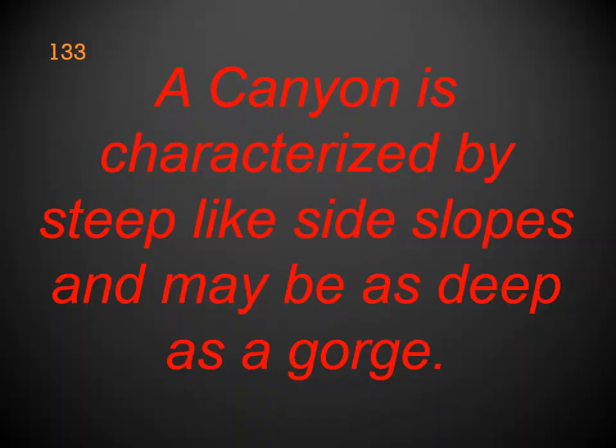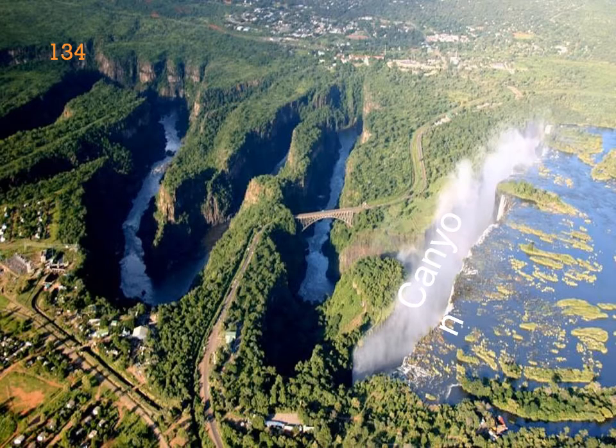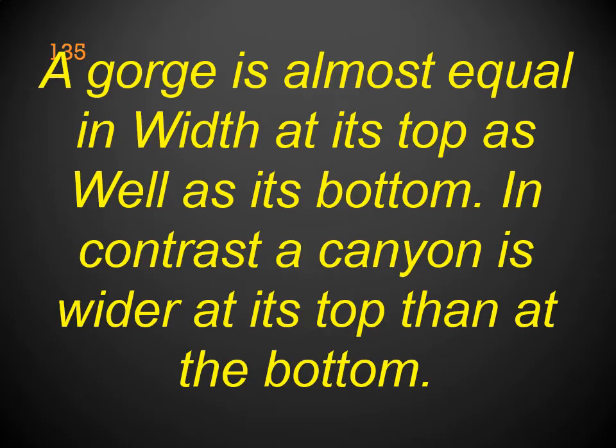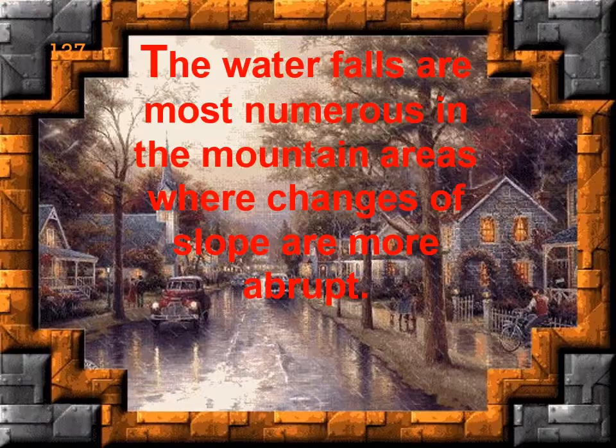A canyon is characterized by steep side slopes and may be as deep as a gorge. This is the view of a canyon. See the difference between a gorge and a canyon: a gorge is almost equal in width at its top as well as its bottom. In contrast, a canyon is wider at its top than at the bottom. This is a gorge.